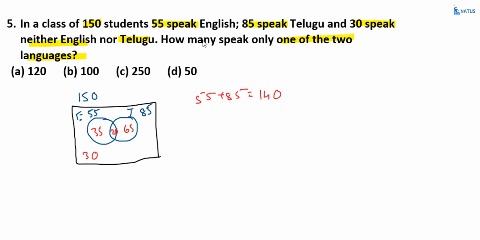What is the question? How many speak only one of the two languages? That means either only Telugu or only English. So that is equal to 35 plus 65. That is equal to how much? 100. Option B is the correct answer.